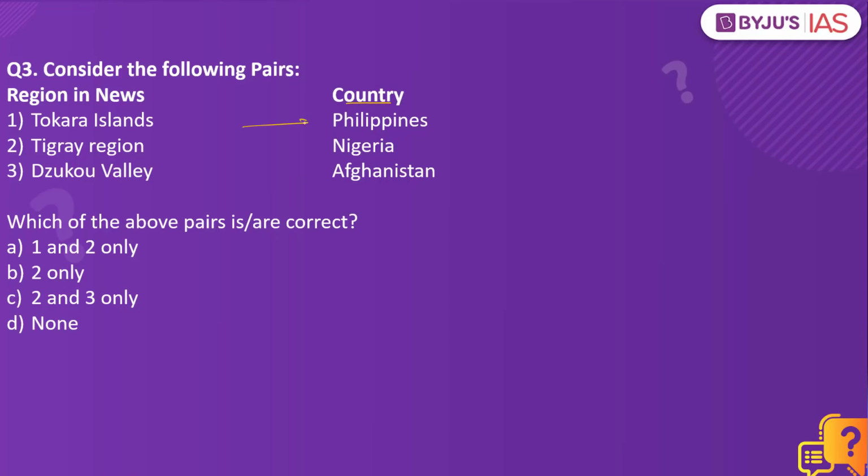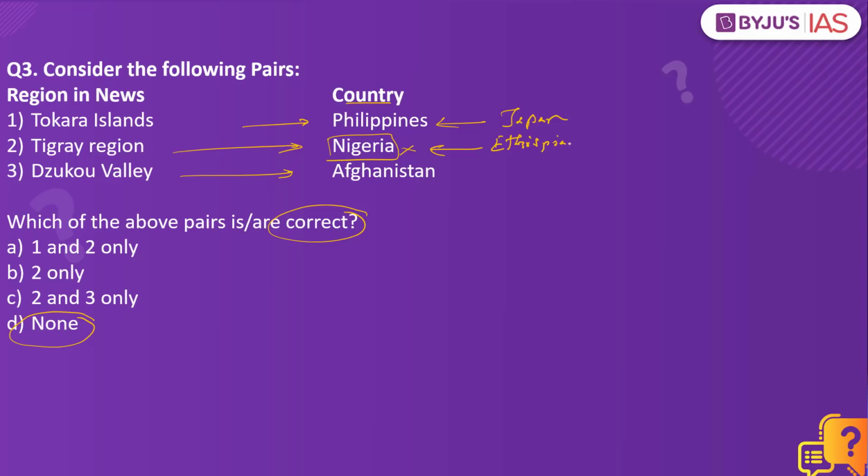Tokero Islands, Philippines; Tigray region, Nigeria; Zoku Valley, Afghanistan. Which of the above pairs are correct? The answer to this is none. Why? Because Tokero Island is not in the region of Philippines, but instead it is in Japan. So the first is out. Tigray region is not in Nigeria, but instead it is in Ethiopia. So the second is wrong.